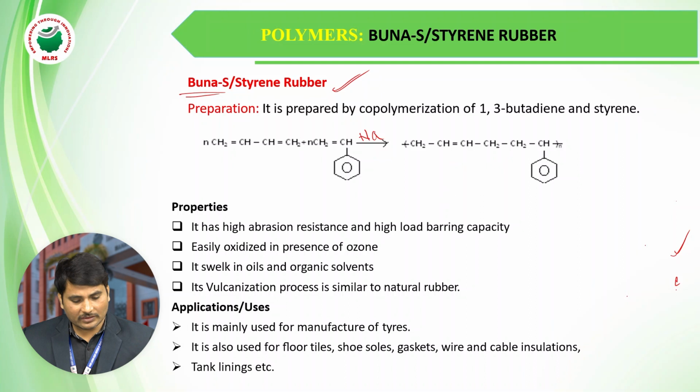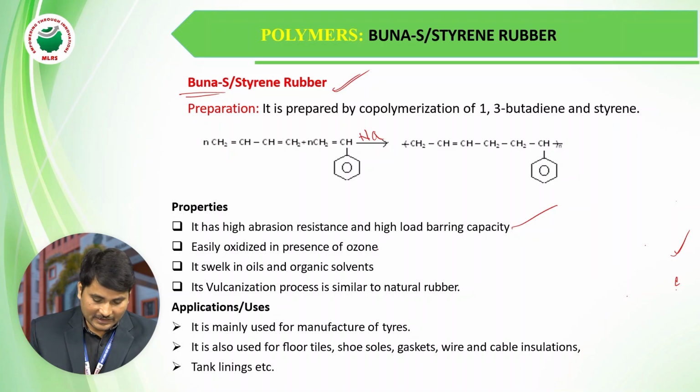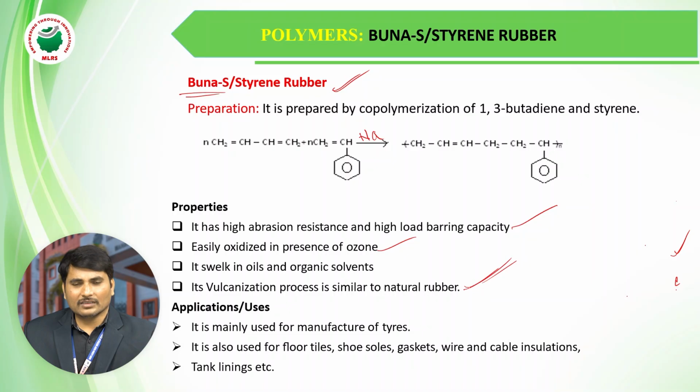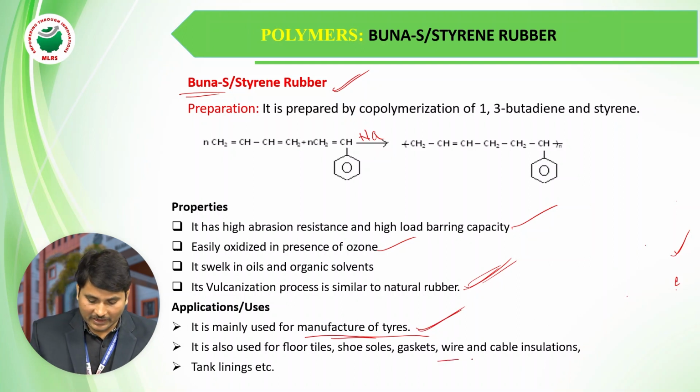We will now see some of the properties. It has high abrasion resistance and high load bearing capacity, like vulcanized rubber, and is easily oxidized in the presence of ozone. Its vulcanization process is similar to natural rubber. As for applications, it is mainly used for manufacturing tires, wires and cable insulators.